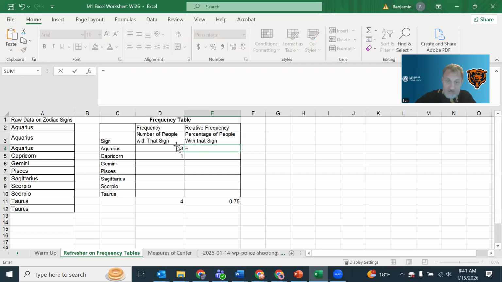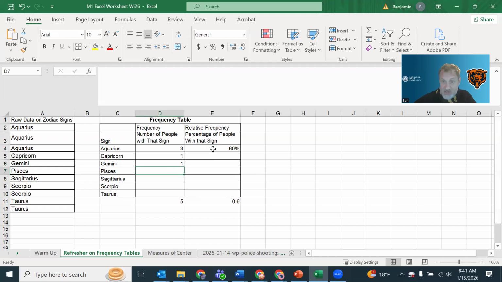This is better. D4 divided by the 11 shows me that I'm referencing the frequency here and I'm dividing by the total. And the other reason that this is better is that as I add more information, this number will change, so it will be correct. Now, we will get into autofill later and we'll need it. So one of the things that I'll try to do right now is autofill.